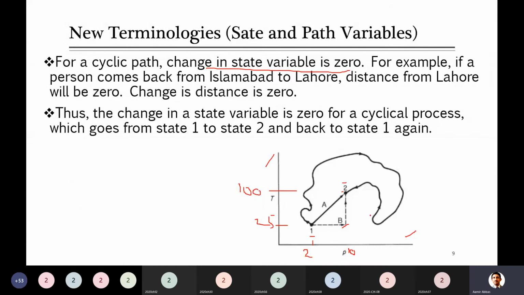In both of these cases, I'm not discussing the C path, which is quite zigzag, and there are a lot of changes in the system, of both temperature and pressure, with the passage of time. So we just ignored that process. For example, that is the C path.